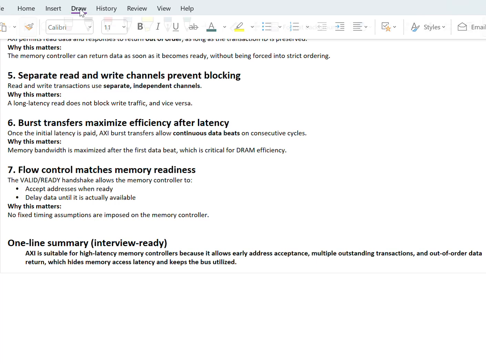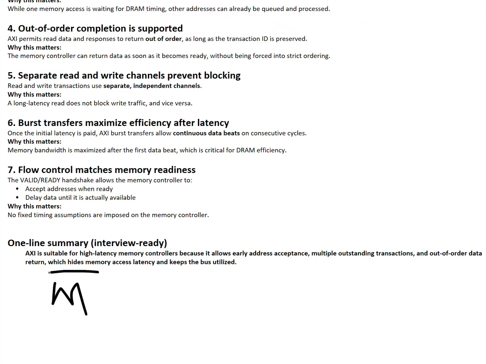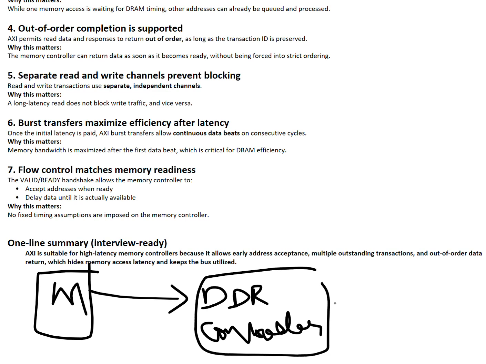Let me try to draw this here. Let's say there's this master which is connected to the DDR controller, which in turn is connected to the DDR. For the very first transaction, suppose we are trying to do a write or read.